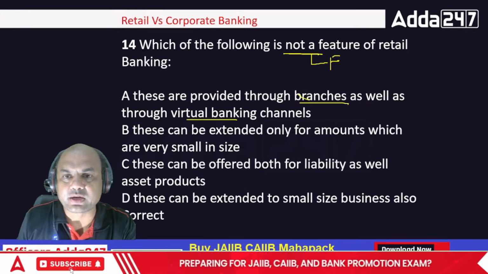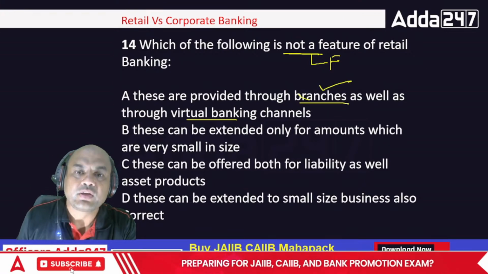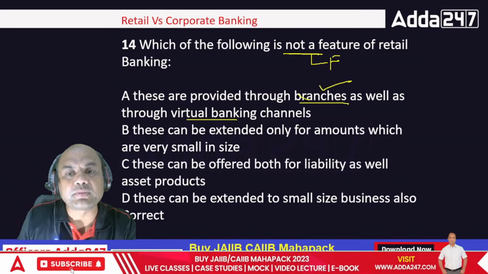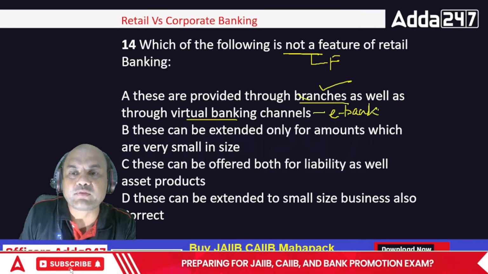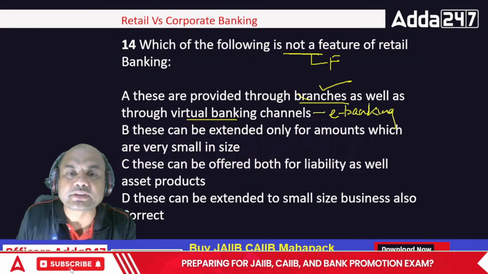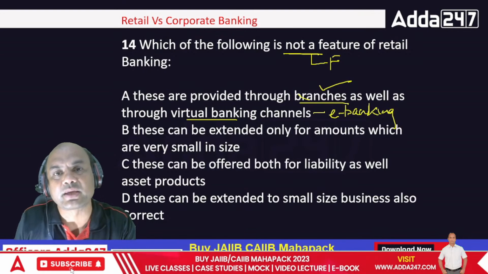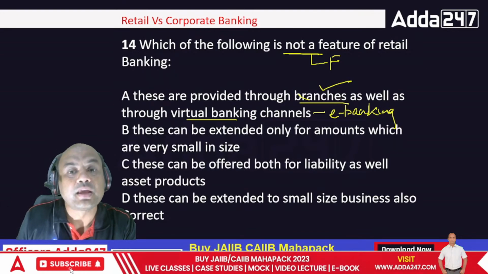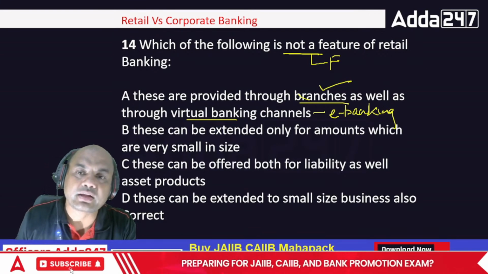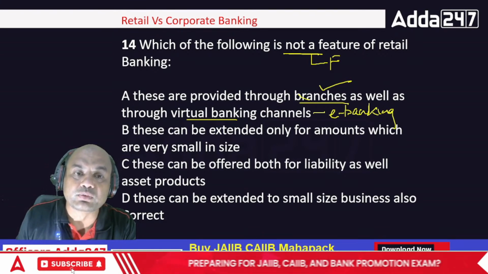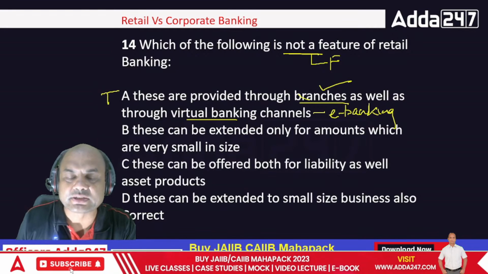We have branches for retail, so this is correct. We have virtual banking channels. What do you mean by virtual banking channels? Internet, e-banking, app banking. Anything which is done by machines is known as a virtual banking channel. Even ATM is a part of virtual banking channels. So this is true, and we don't want this answer.